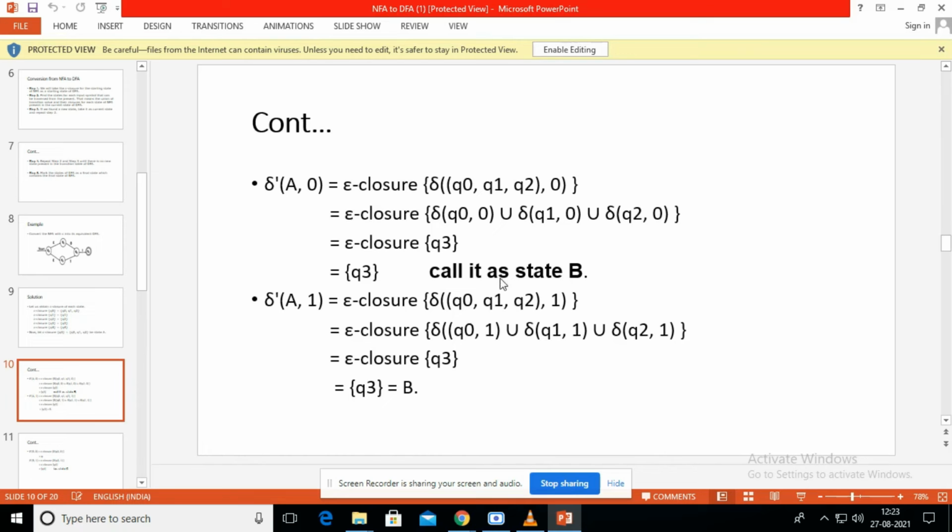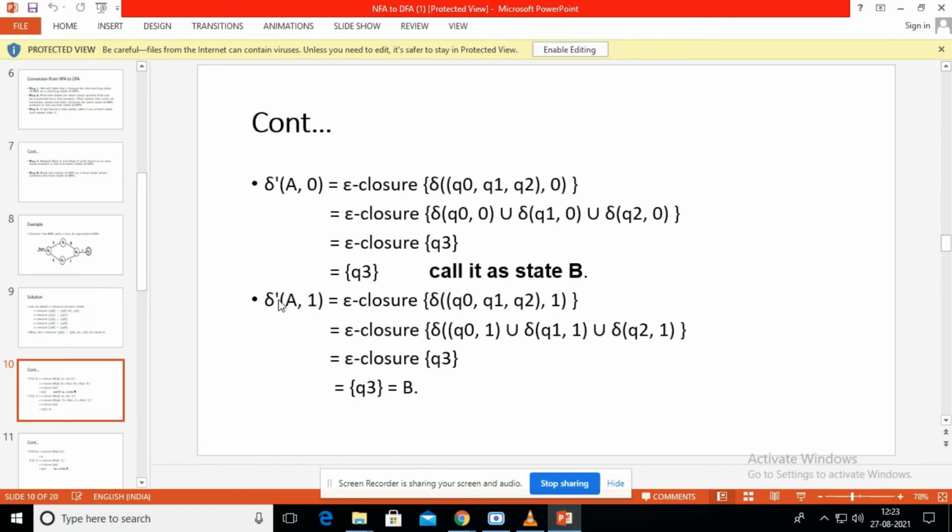Okay, this is our new state B for our new DFA. This Q3 is our new state. We assume this Q3 as capital B. Next, we have to find the transition function of delta dash of capital A comma 1.